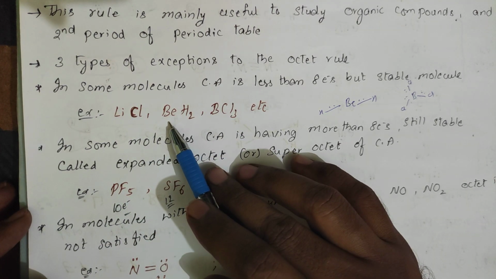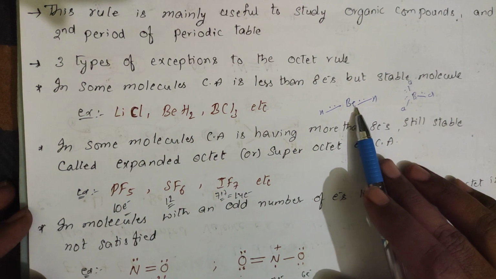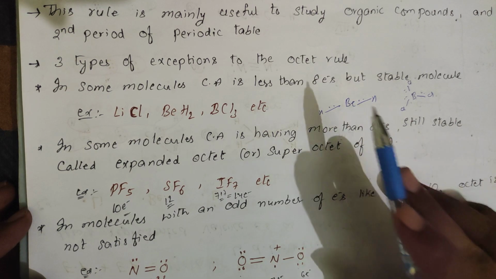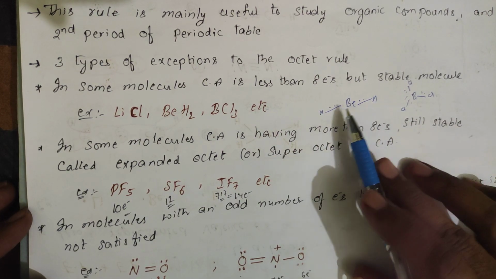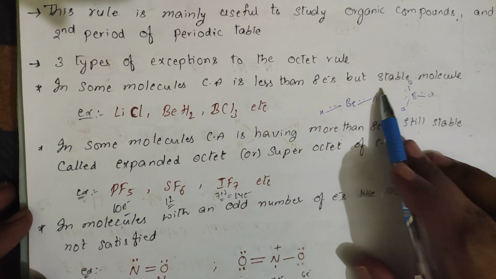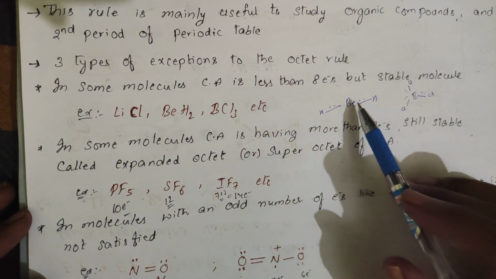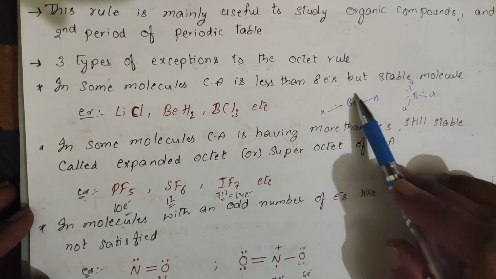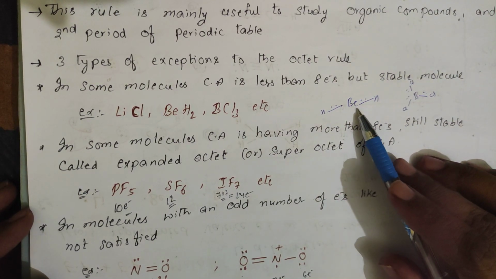Suppose you go for beryllium, BeH2, this will be the structure. Beryllium valence electrons 2, and hydrogen donates 1, hydrogen donates 1. For hydrogen it is satisfied with a duplet, because hydrogen and helium have duplet configuration. For beryllium, here 2, only 4. So it is again not satisfied because 8 is required, right?